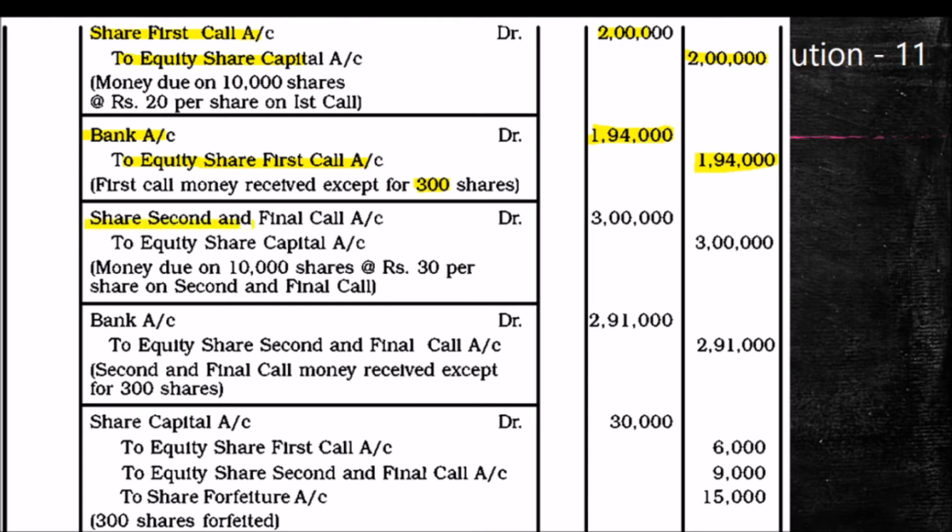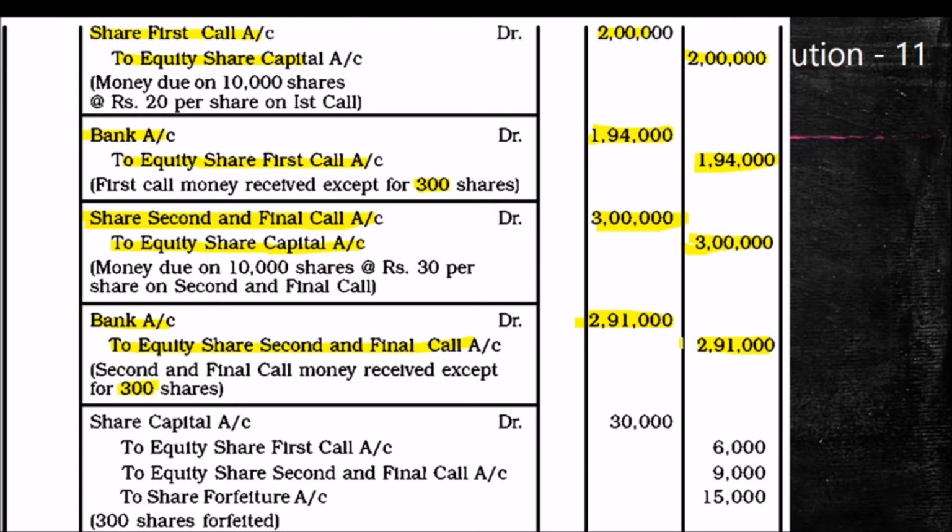Next entry is for the due entry of the second and final call. Second and final call account debit to share capital 3 lakh, which we have to get at the time of the second and final call money. But what we are actually receiving is after deducting 300 into 30, 9,000 arrear amount. Bank account debit 2,91,000 to equity share second and final call account. If we are opening the calls in arrear account: bank account 2,91,000, calls in arrear account 9,000, to equity share second and final call 3 lakh.